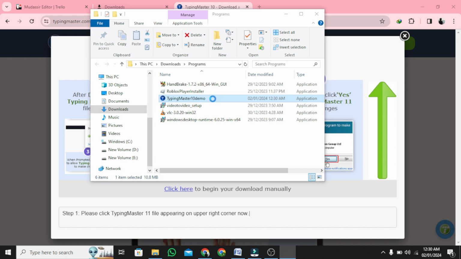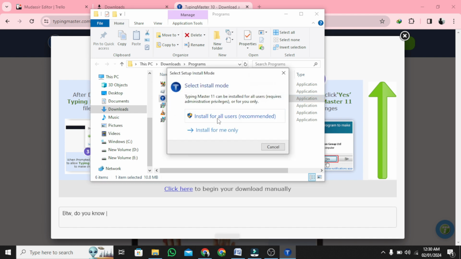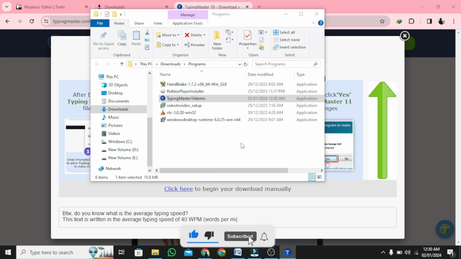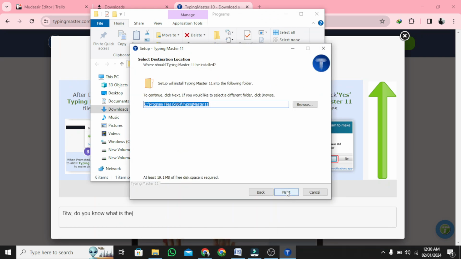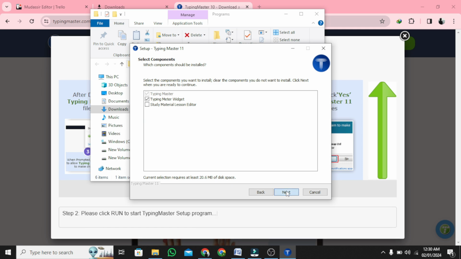7. Now double-click on the file and then choose your language. 8. Click OK and then Next. 9. Accept the agreement and click Next. 10. Keep clicking on Next until you see the Install button. 11. Now click on Install.